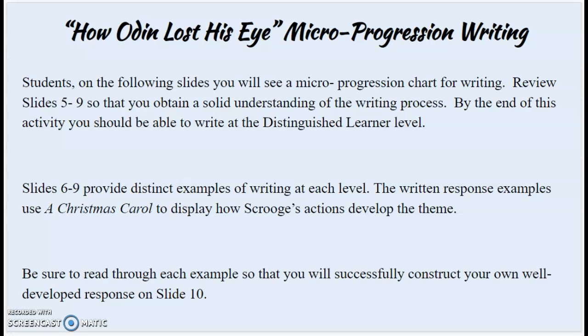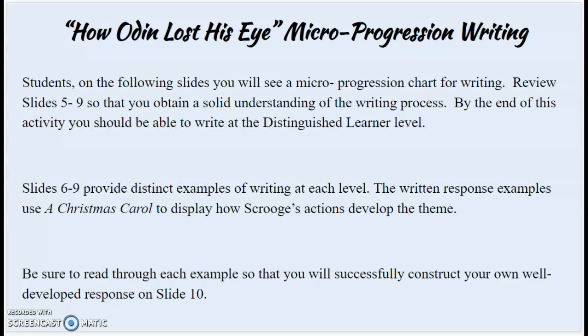Slides 6 through 9 provide distinct examples of writing at each level. The written response examples use A Christmas Carol to display how Scrooge's actions develop the theme. Students, I know we are not using A Christmas Carol to display theme. We are using How Odin Lost His Eye to display how Odin's actions develop the theme. However, we used A Christmas Carol because we all read it.